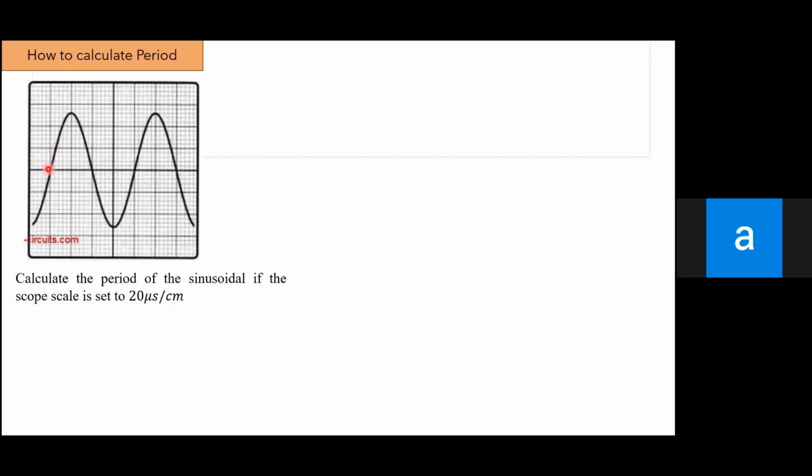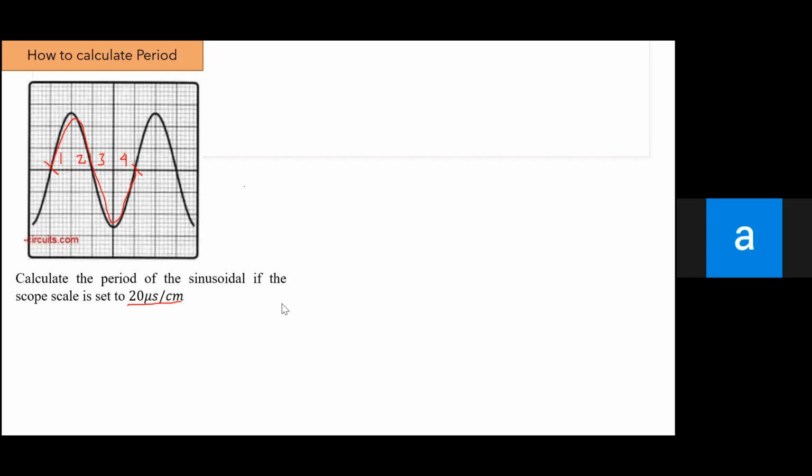In one wavelength, from this point to this point, there are 1, 2, 3, 4. So in a single wavelength there are 1, 2, 3, 4. For the period, you look at the horizontal squares, the horizontal divisions. So we can assume that one wavelength consists of 4 divisions or 4 squares. Look at the horizontal squares when we talk about the period.